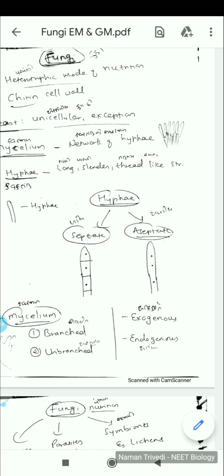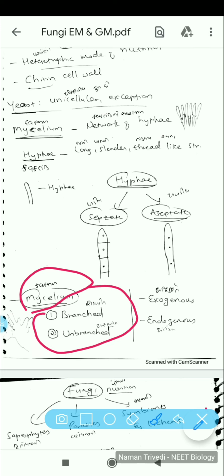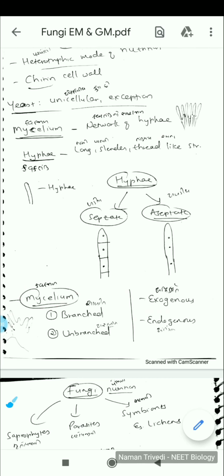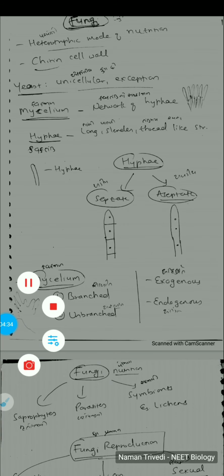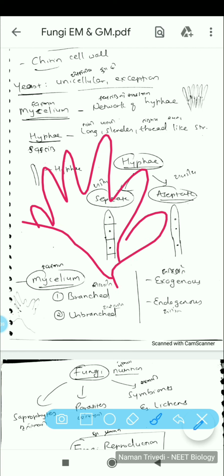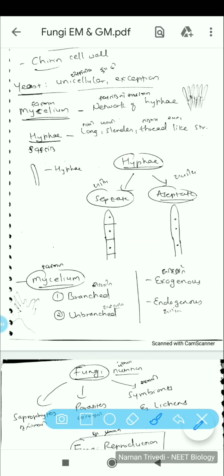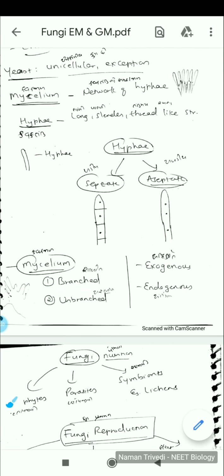Now if you talk about the mycelium, then mycelium can be branched or unbranched. Okay, so as you can see, if mycelium is complex with this sort of arrangement and branching, we call it branched. If mycelium is just this sort of structure, we call it unbranched. So it can be branched or unbranched.